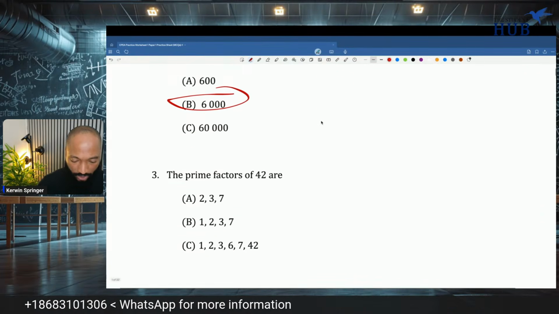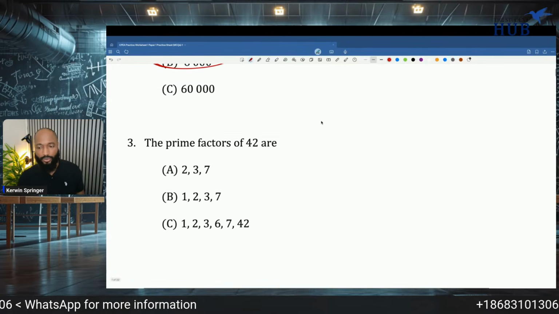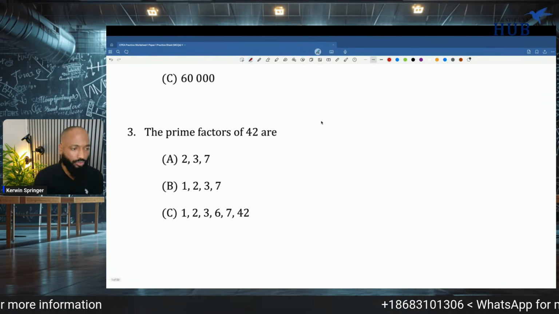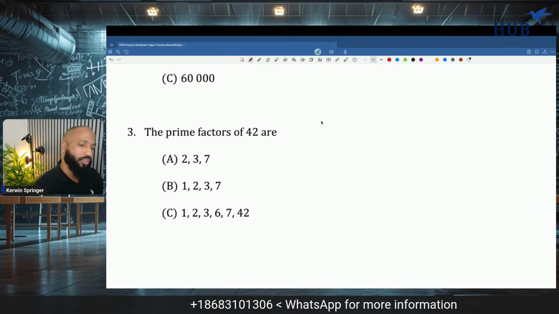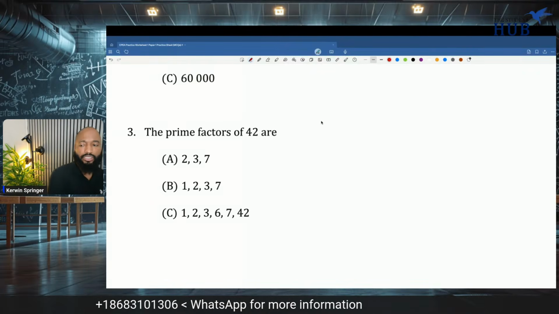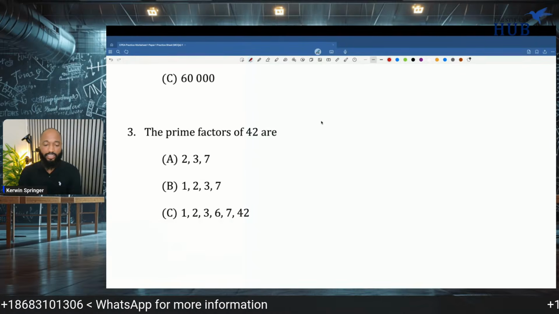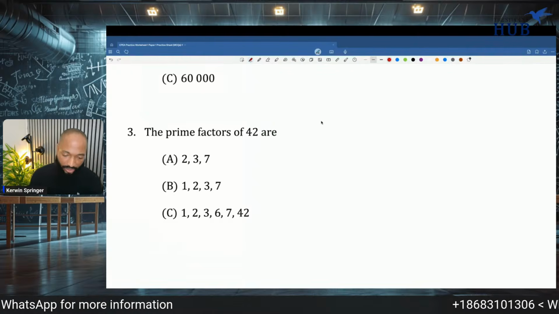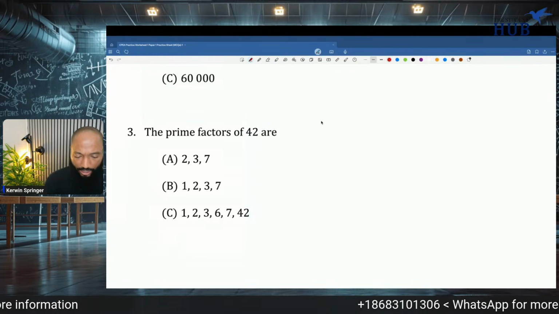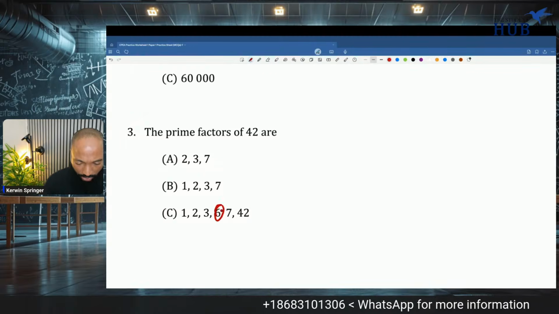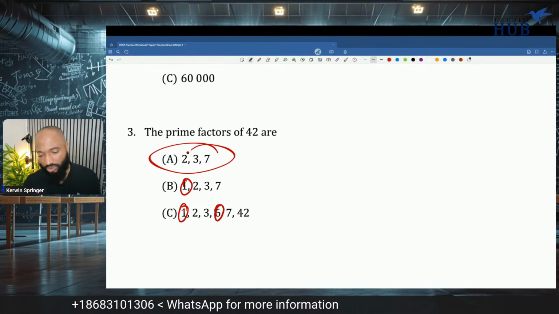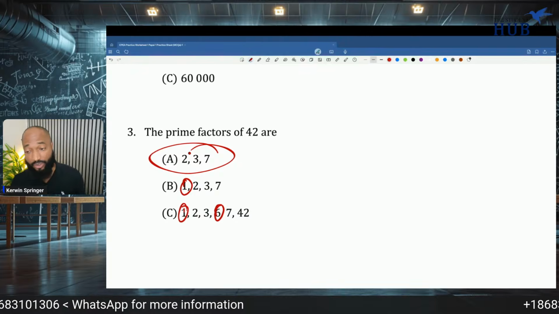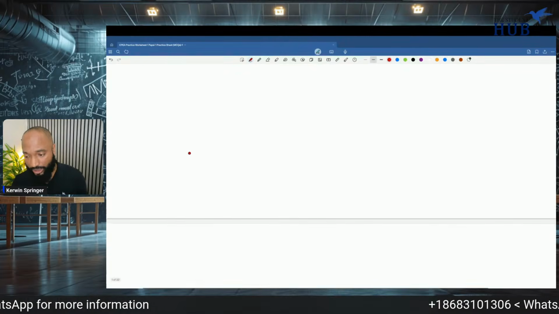The prime factors of 42 are, what are the prime factors of 42? So if you're doing SEA, this is like a practice for you. This is like a drill. It's not as difficult as SEA or NGSA, as a matter of fact. Once again, this is not a prime number. This is not a prime number either. Ones are not prime. So it's 2, 3, 7. See how easy we knocking out these questions?